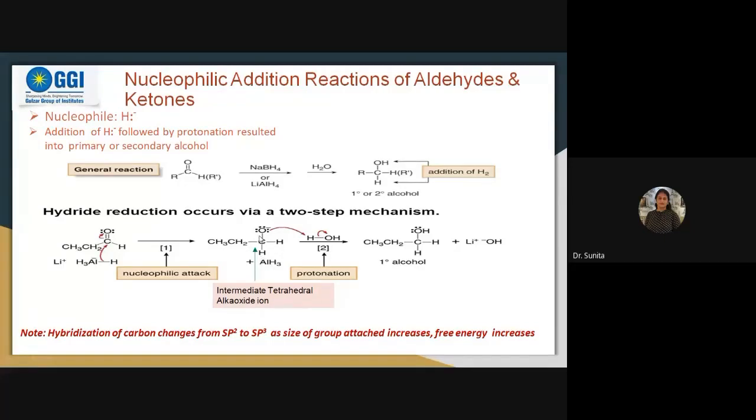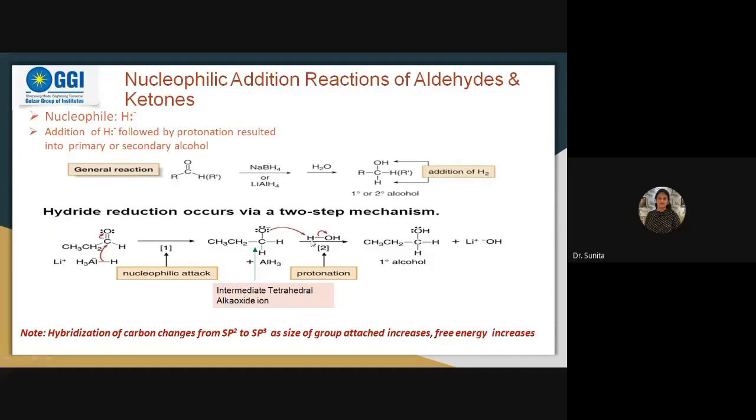Then this pair of electrons it has given to this carbon, and this pair of electrons goes to this oxygen. Now this oxygen develops the negative charge. Then when we apply water, the reaction conditions of water, the H side is an electrophile having positive charge, and from the OH side this pair of electrons goes to OH.